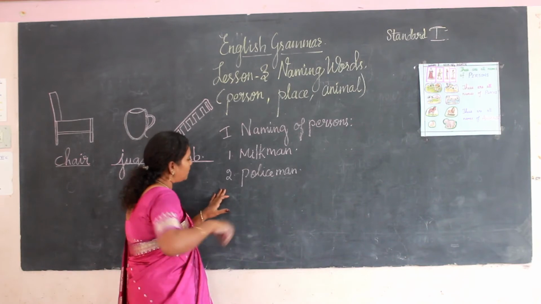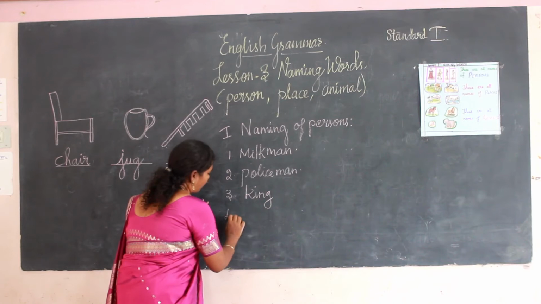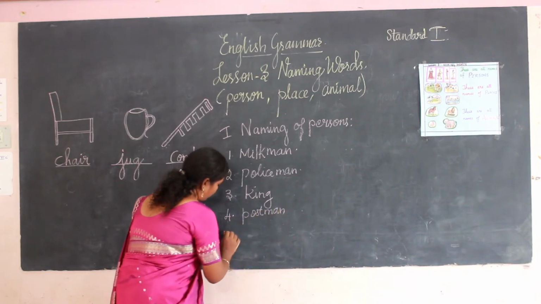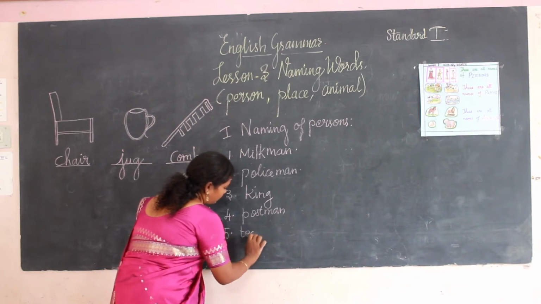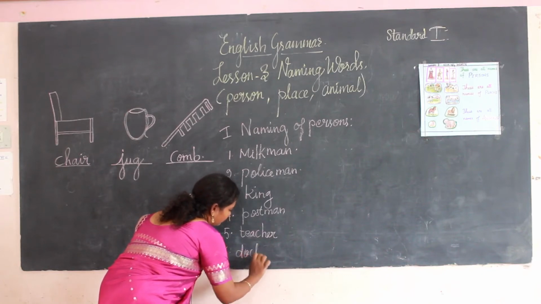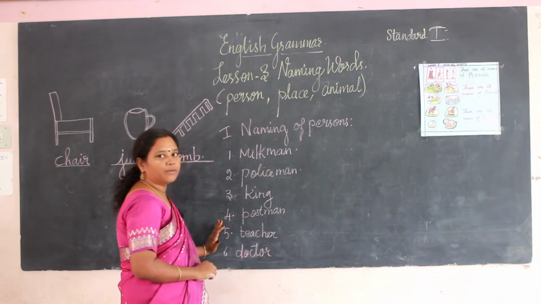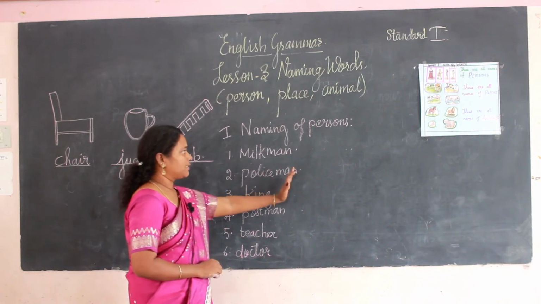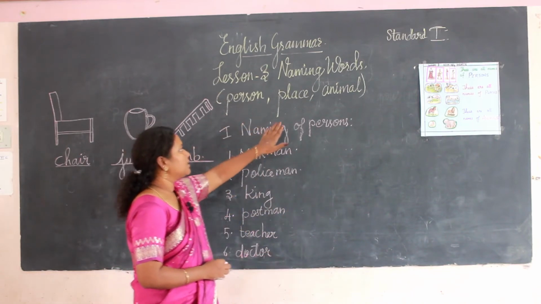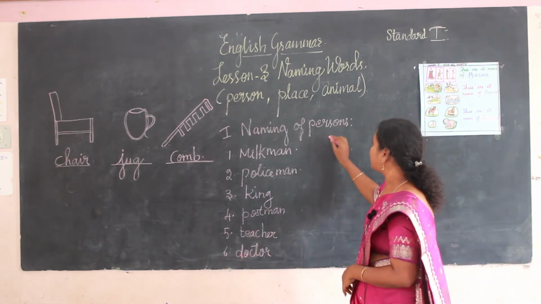See the third person I have told you, king. Fourth one is postman. Fifth one, teacher. Again doctor. These are the persons that will come under the naming words of persons. Who are all of these? Persons. So now second one is place. Now we are going to see the naming words for places.